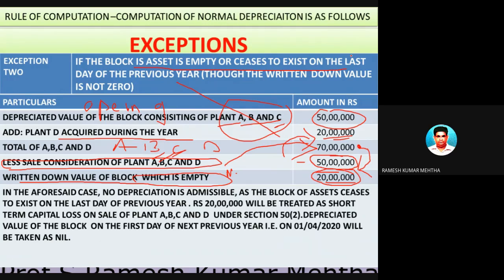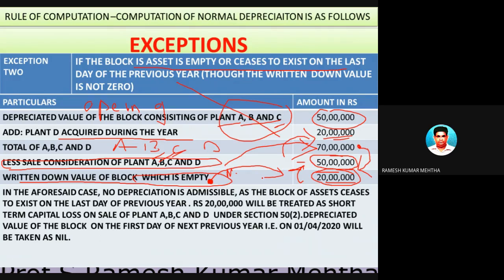So one of the conditions to claim depreciation is that you should have a block. But if you have an empty block and there is no asset in that empty block, you can't claim depreciation. So in this case, even though the value of this block is 20 lakh rupees, there is no individual item or asset in this block, the block doesn't exist and you can't claim depreciation.